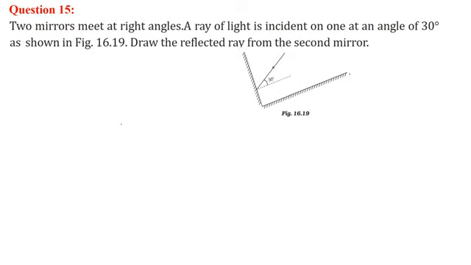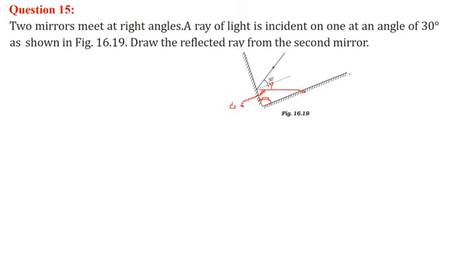Two mirrors meet at a right angle. This is 90 degrees. The ray of incident light is incident on one at an angle of 30 degrees, as shown like this. Draw the reflected ray from the second mirror. So if this is reflected, this will also be 30, because the incident and reflection angles have to be equal. Now if this is 30, what will this be? This will be 60.